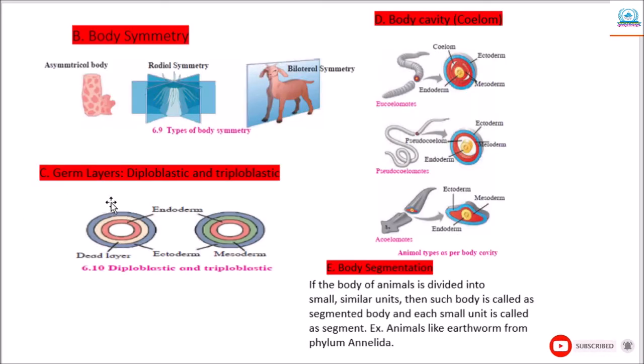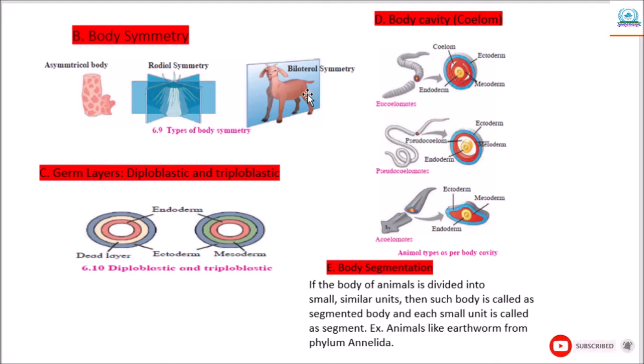Then radial symmetry. In this type of body, if an imaginary cut passes through the central axis, in any plane of the body, it gives two equal halves. For example, starfish. In case of this animal, there are five different planes passing through the central axis of the body, through which we can get two equal halves.